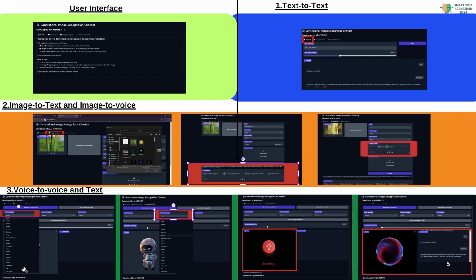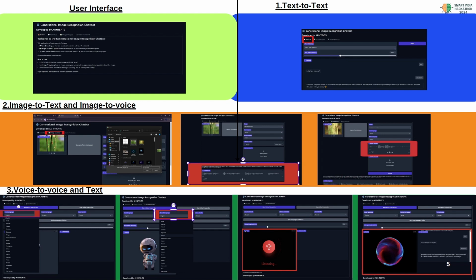This is the voice to voice feature. In this voice to voice feature, the user can interact with the AI by voice in any language he wants, and it runs in real time, like a person communicating with another person.